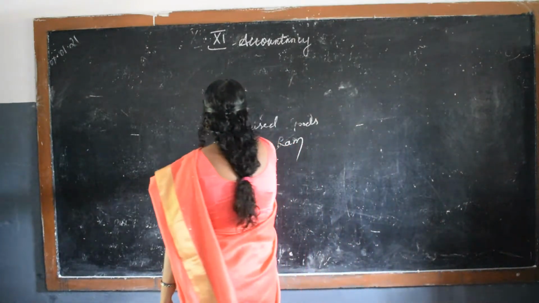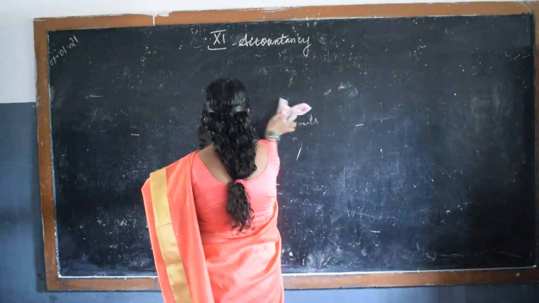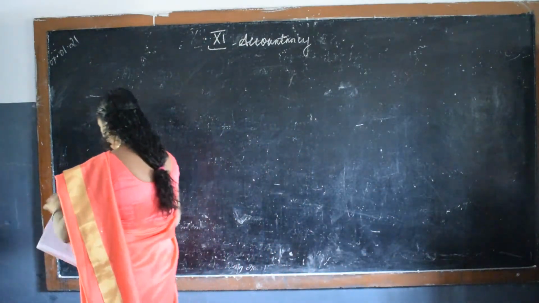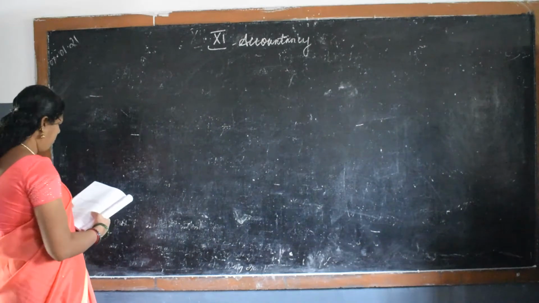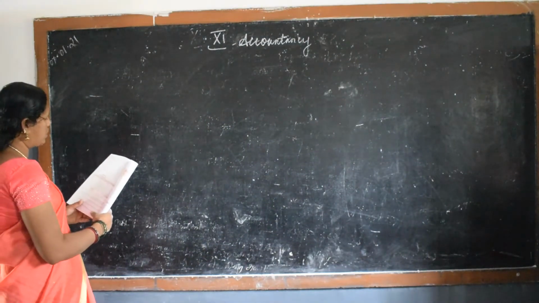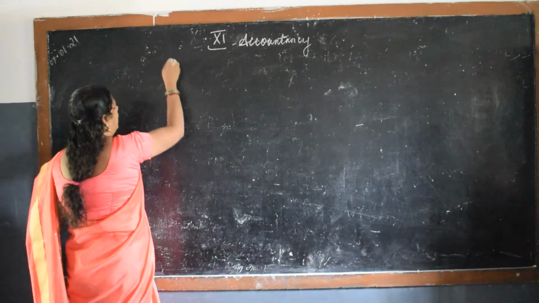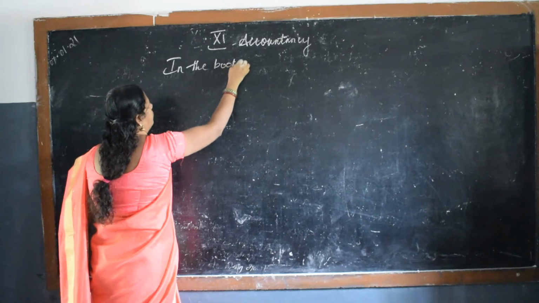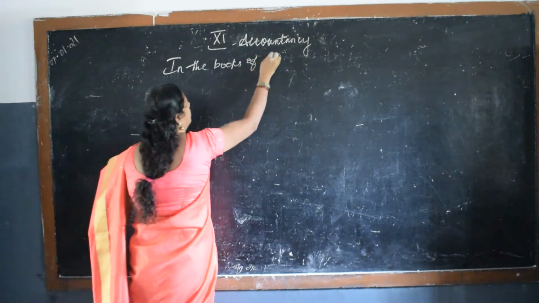Okay. You should know the pattern. Page number 174. Page number 174. I am working out the illustration problem. So, in the books of, write the heading, in the books of Guna.